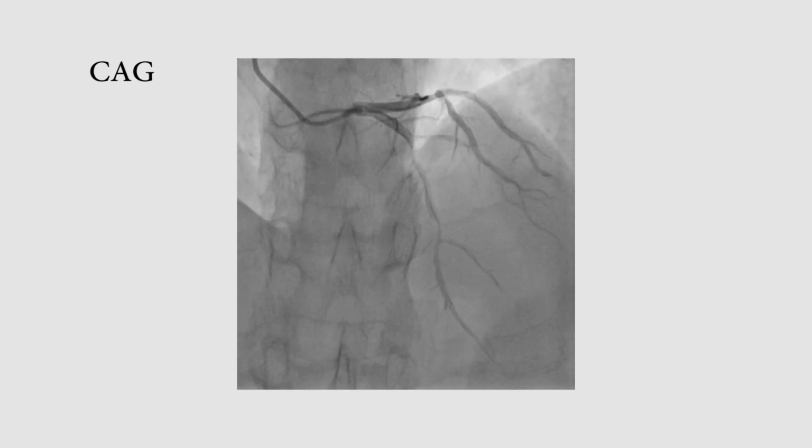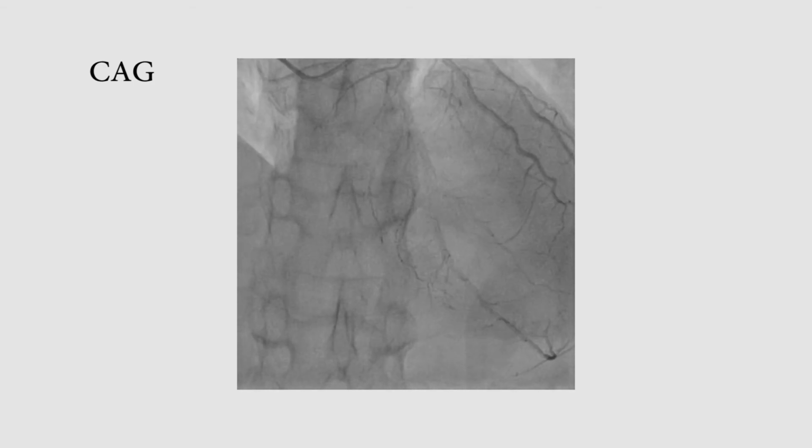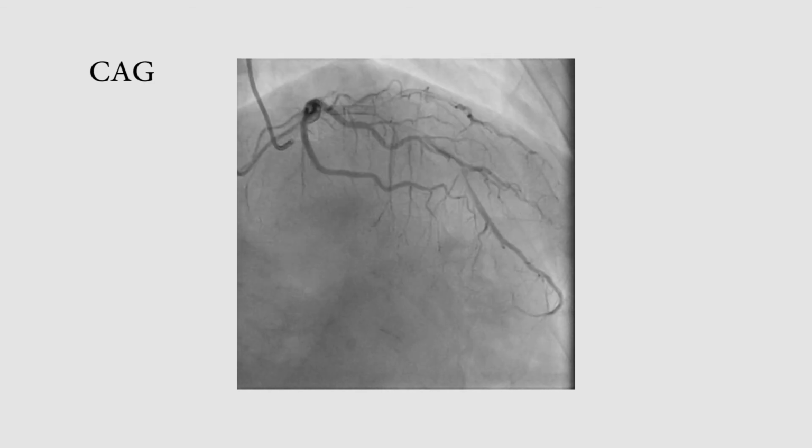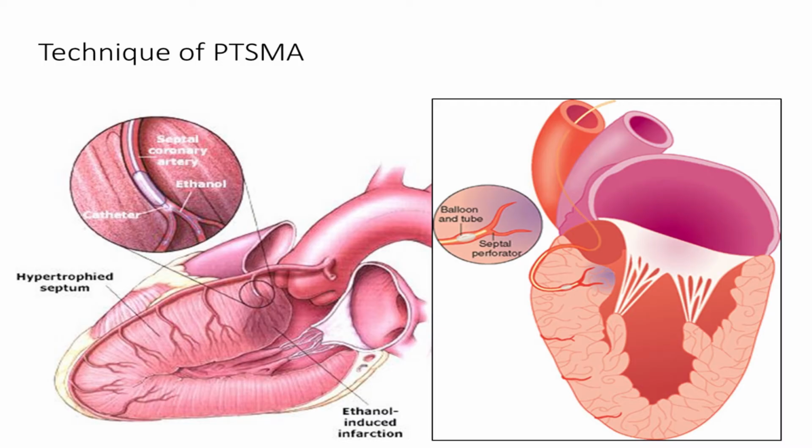This is a selective coronary angiography of left side. We can see clearly large septal artery, and he had atherosclerotic plaque also in the mid LAD. This is RAO view showing same. And basically in alcohol septal ablation, what we do is we selectively go through a PTCA guide wire in the first septal artery, and then over the wire balloon is used. We remove the guide wire and inject alcohol in the first septal artery and try to create a controlled myocardial infarction in the targeted area, which is actually causing LVOT obstruction.